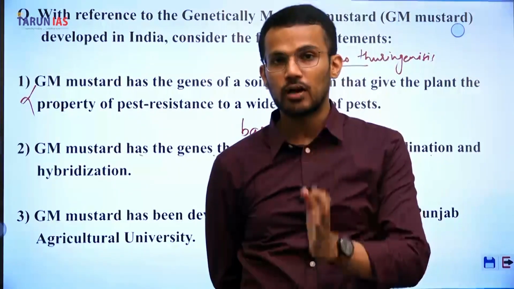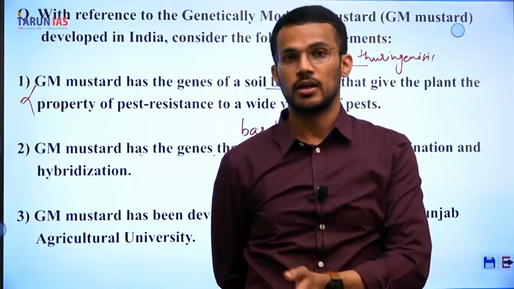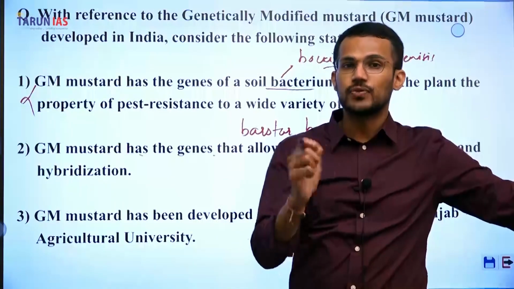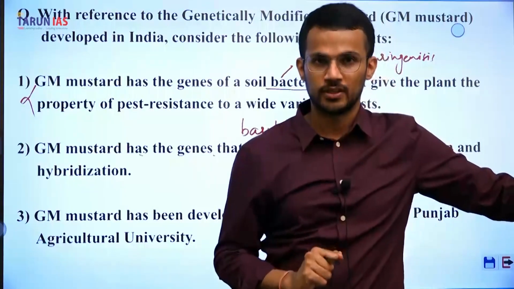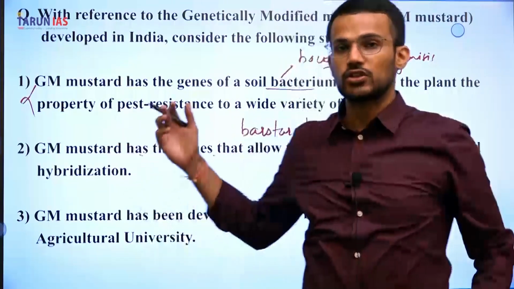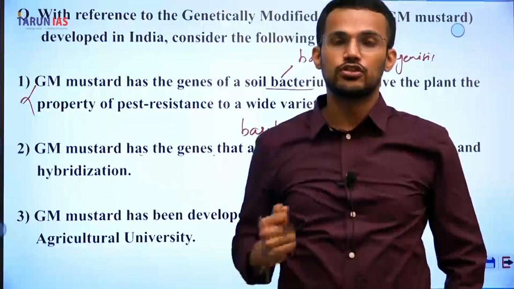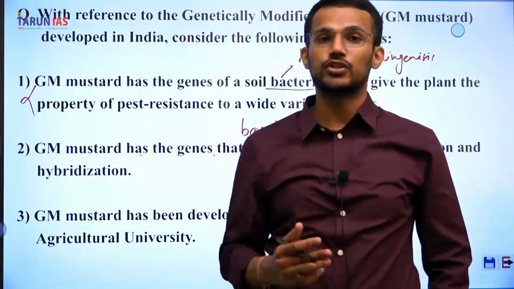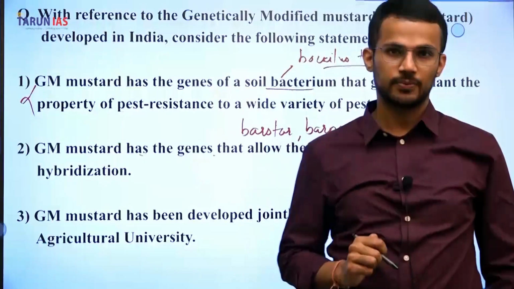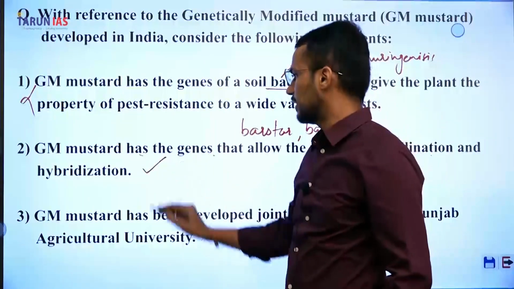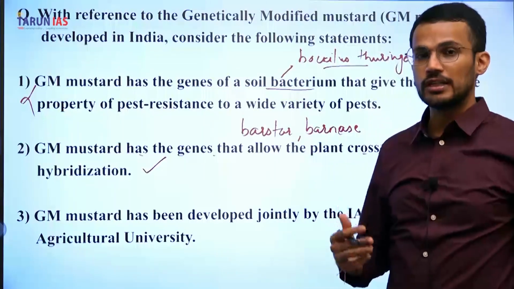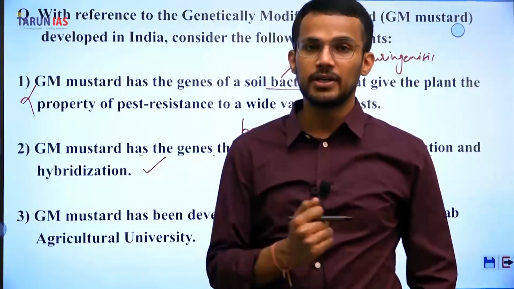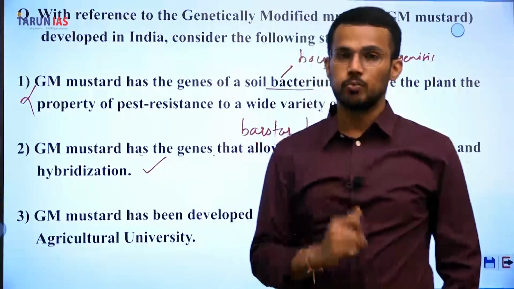That means the flower of mustard consists of both male as well as female gametes, and that's why it is very difficult to carry out cross-pollination. But that has been achieved with the introduction of certain genes in GM mustard, which has allowed scientists to carry out cross-pollination as well as hybridization. So the second statement is correct.